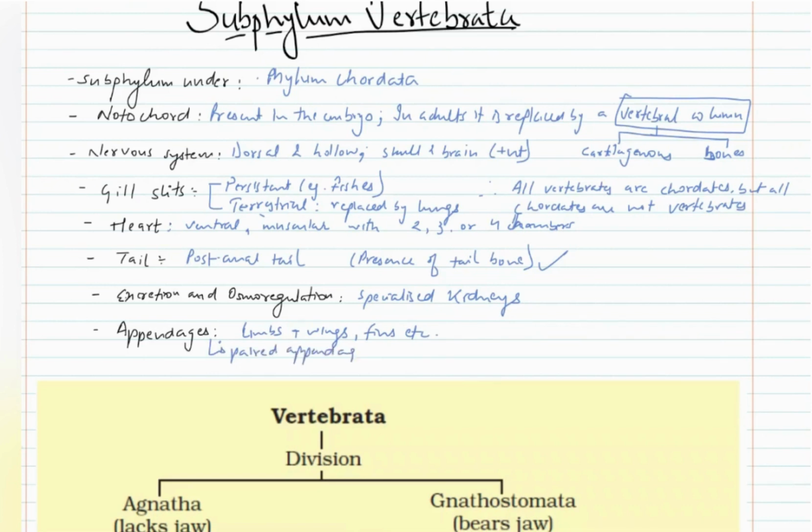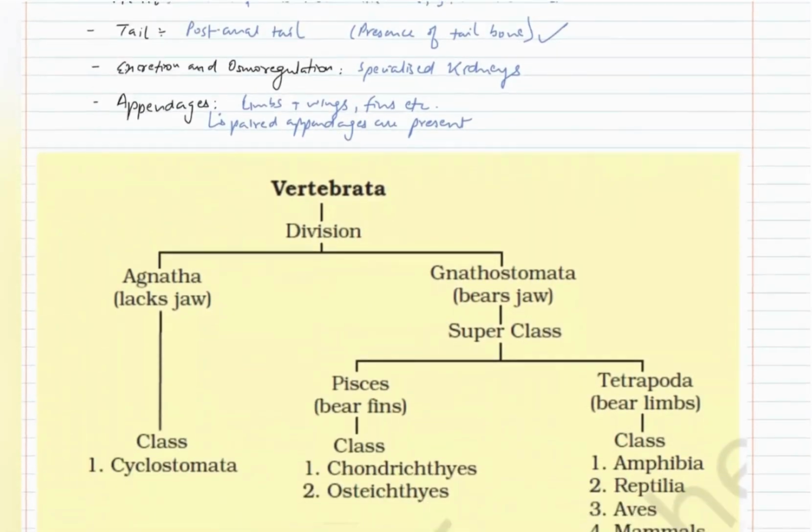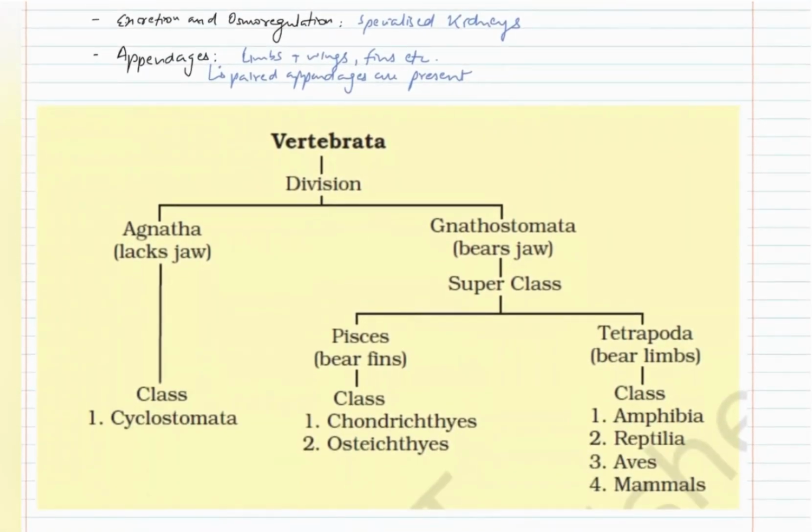For example, we have 2 limbs, we have 2 hands, 2 legs. Fishes have 2 fins, that is, fins occur in pairs. Therefore, paired appendages are present.